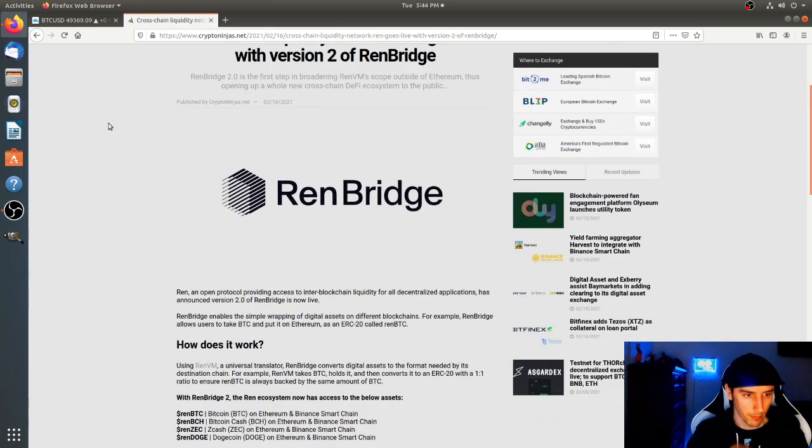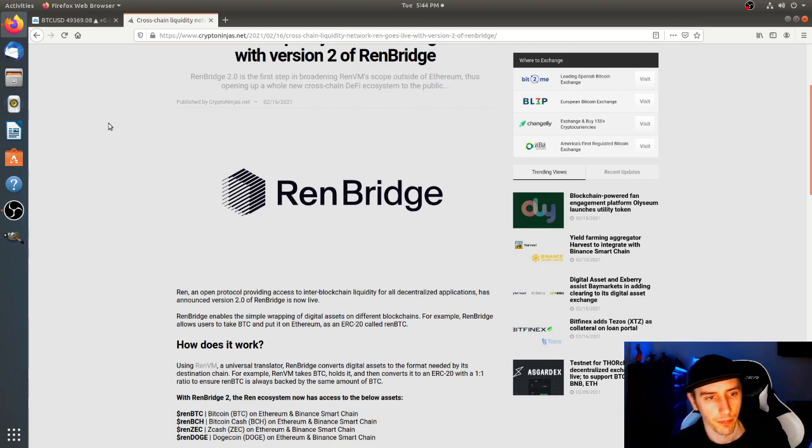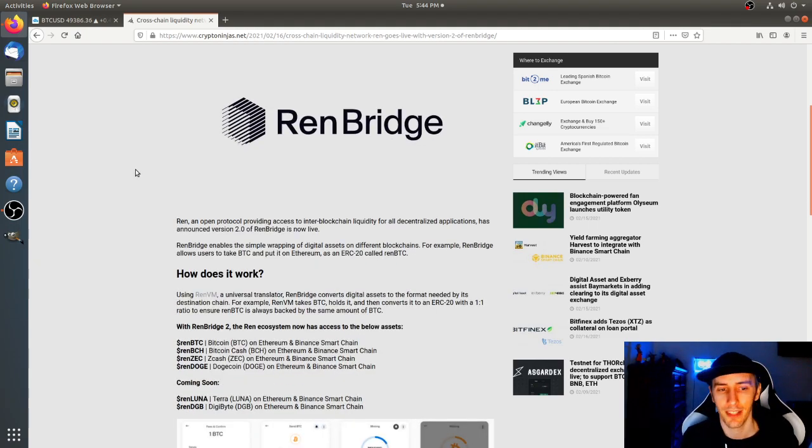Now with REN. Some very good news with this. REN, an open protocol providing access to inter-blockchain liquidity for all these centralized applications, has announced version 2.0 of REN Bridge is now live. REN Bridge enables the simple wrapping of digital assets on different blockchains. For example, REN Bridge allows users to take Bitcoin and put it on Ethereum as an ERC20 called REN BTC, which is interesting because I thought that's what a wrapped Bitcoin was that Ethereum 2.0 was working with, but okay, this is just one example.